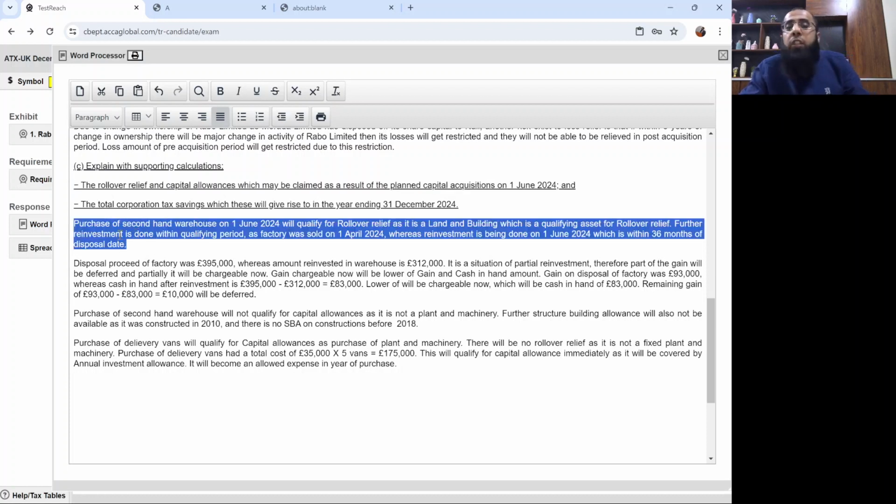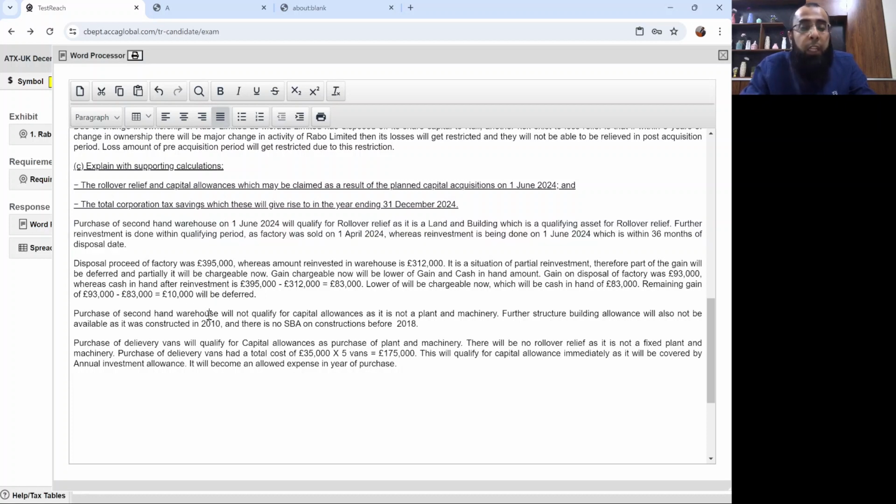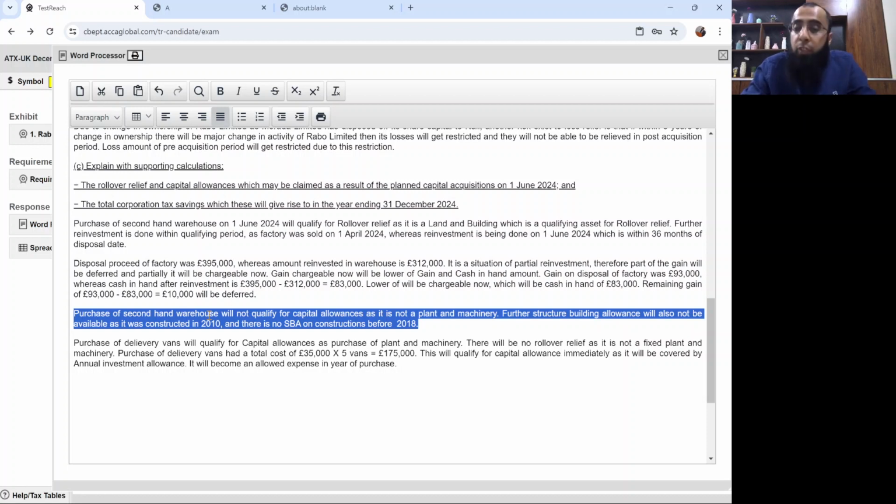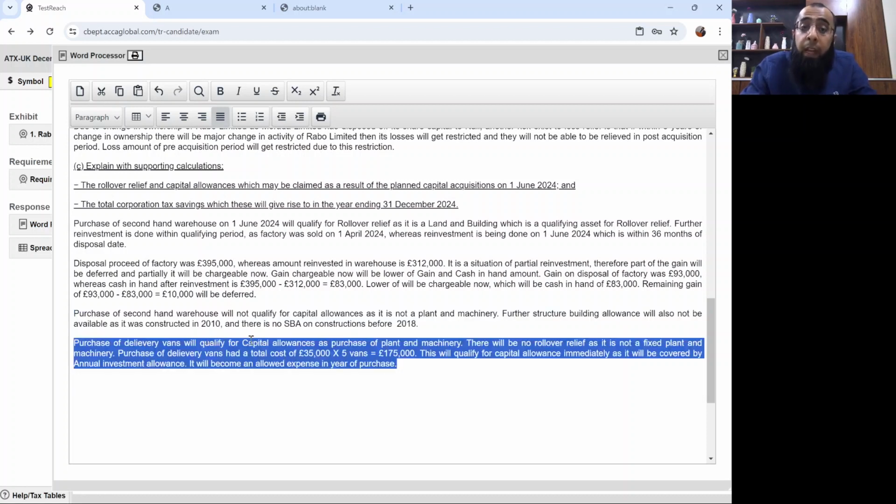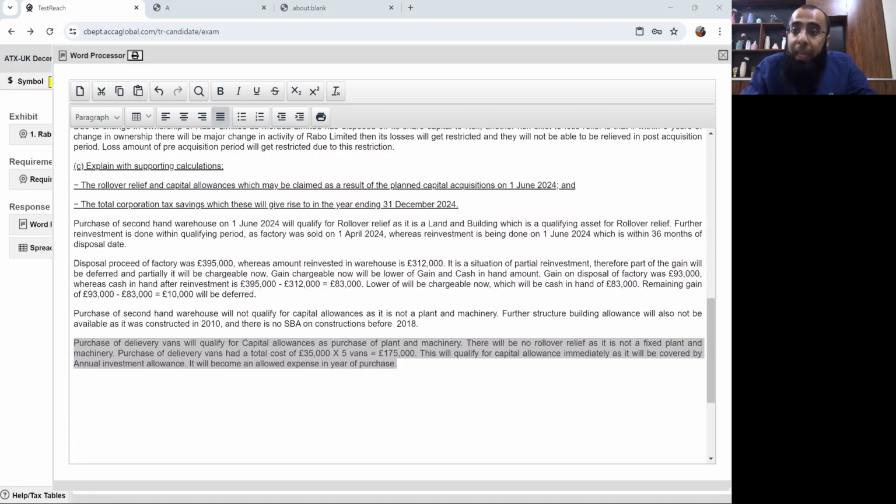On the purchase of the second-hand warehouse, we stated that rollover relief will be available and £10,000 of the gain will be deferred. It will not qualify for capital allowances or structures and buildings allowance. Delivery vans will qualify for capital allowances as purchase of plant and machinery. There will be no rollover relief as it is not fixed plant and machinery. So you will get capital allowances but no rollover relief on it.